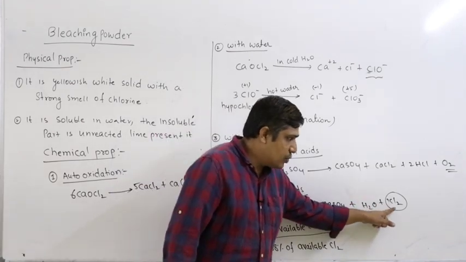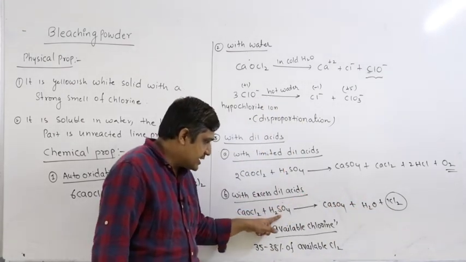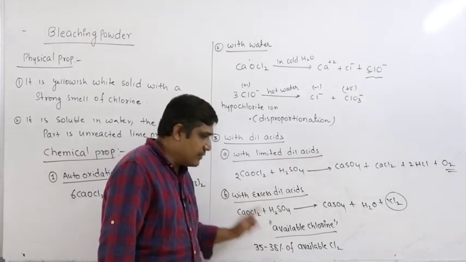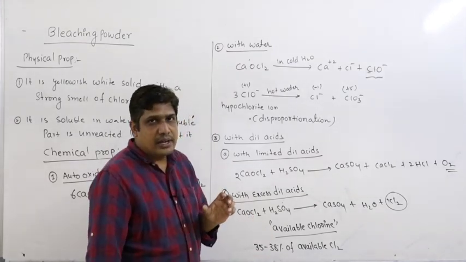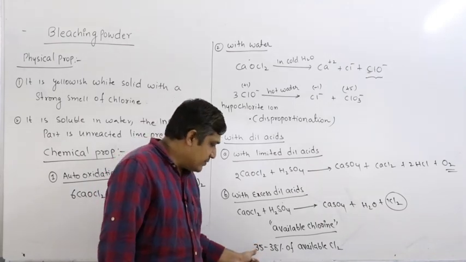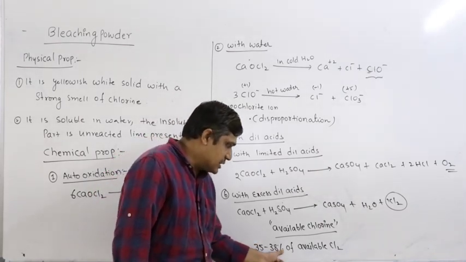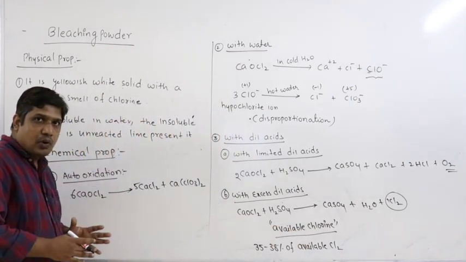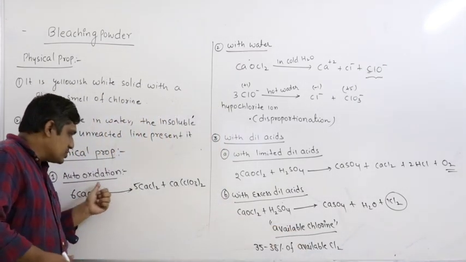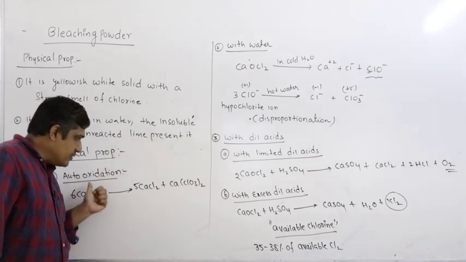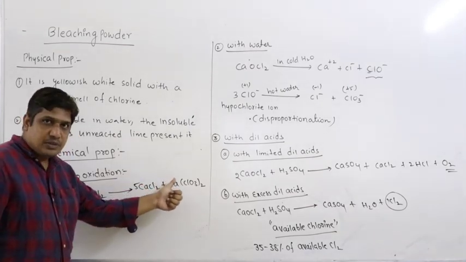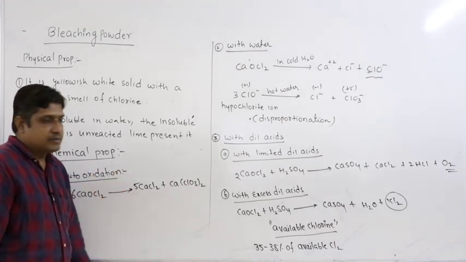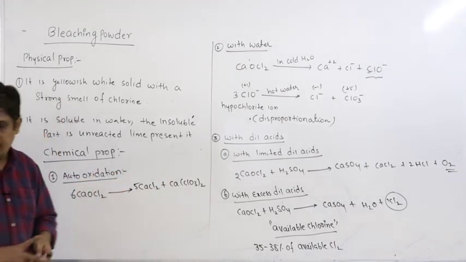So once again, what is available chlorine? The amount of chlorine released when excess dilute acid is added to bleaching powder, we call it available chlorine. A good quality bleaching powder is one which contains 35 to 38% available chlorine. If you store bleaching powder for long periods, because of auto oxidation it converts into calcium chloride, CaCl2. Therefore, the available chlorine decreases because they do not release chlorine when you add acid.